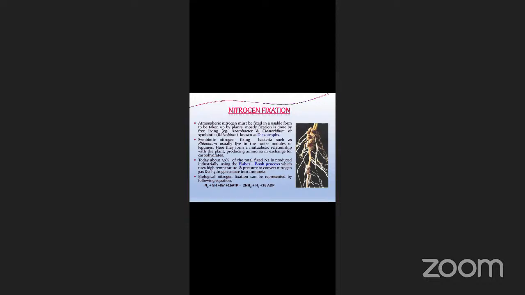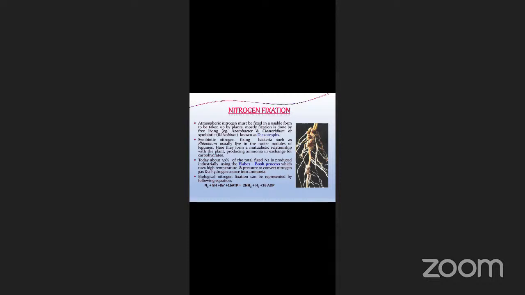In the root nodules of that plant, this rhizobium bacteria is present, and they are in a mutualistic relationship with the plants. These bacteria produce ammonia and make the atmospheric nitrogen available for plant growth, whereas they utilize the carbohydrates from the plants. So this is a mutualistic relationship.